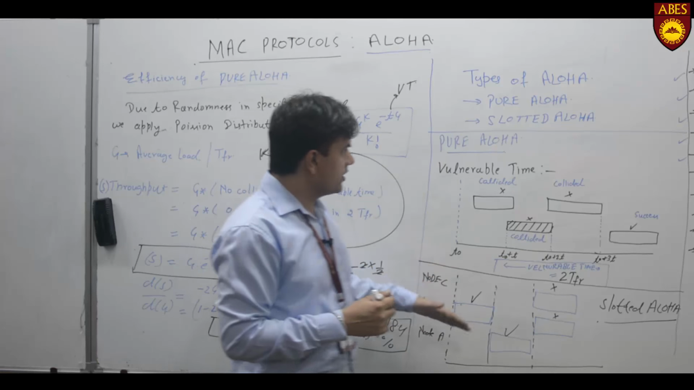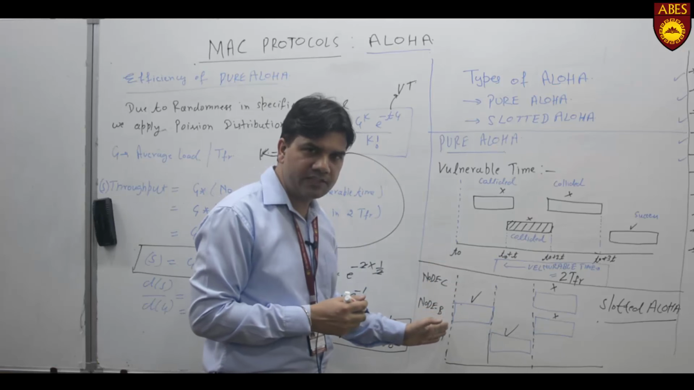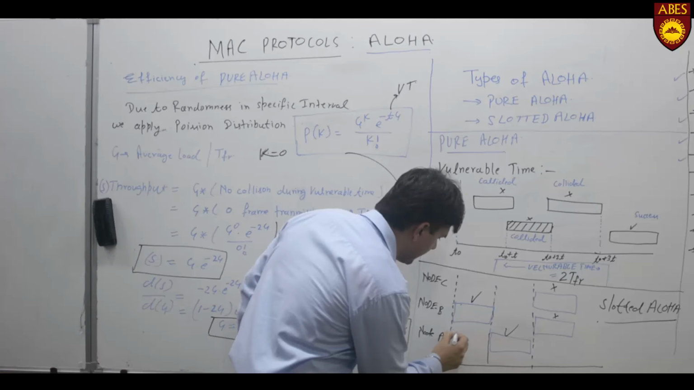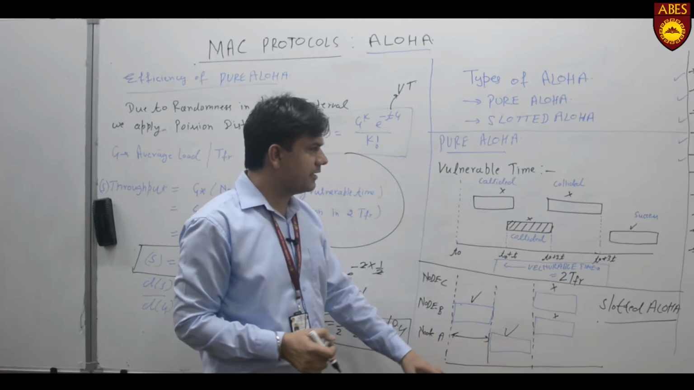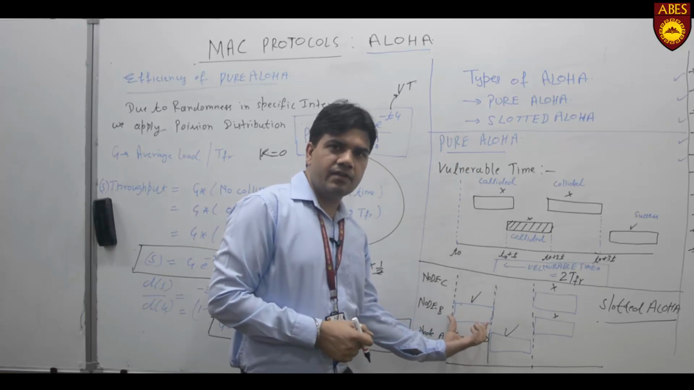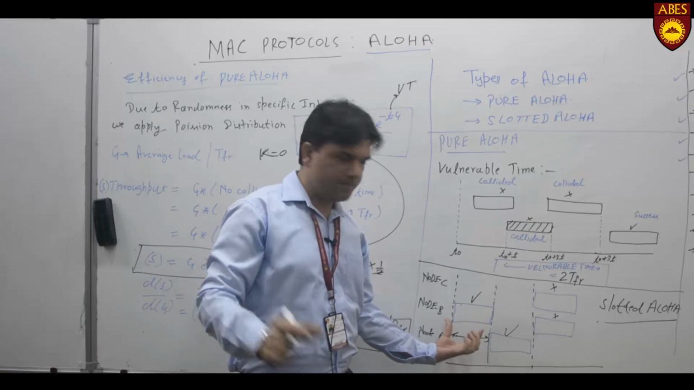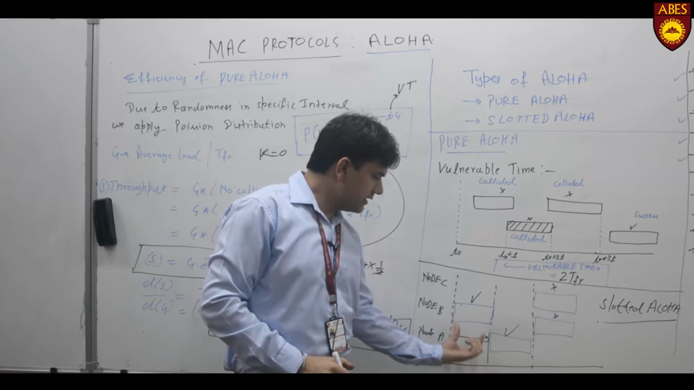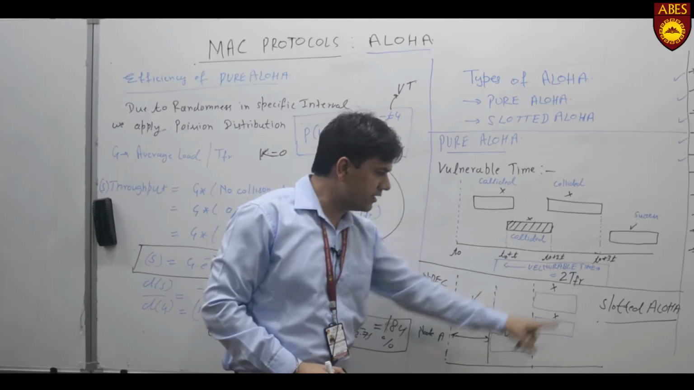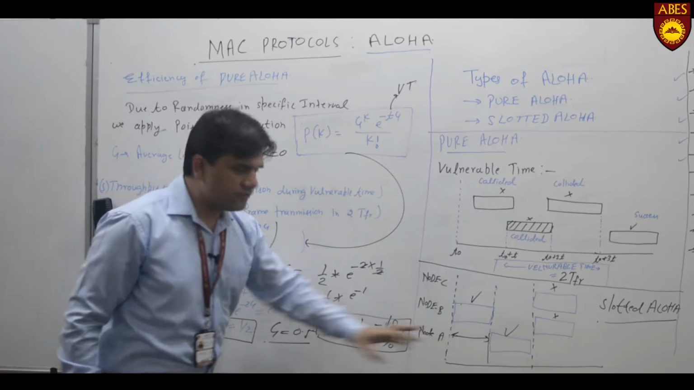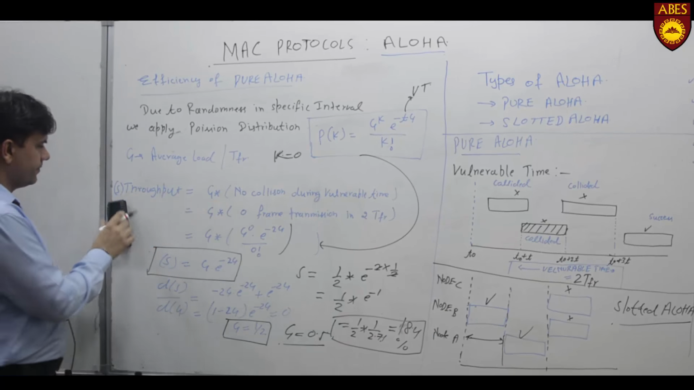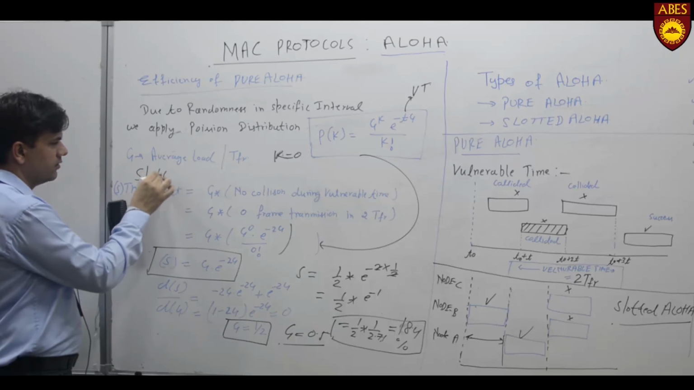So slotted Aloha takes a certain fixed time during which we can transmit the data, and accordingly in this case the vulnerable time will be reduced to half of the pure Aloha. Why? Because this is the only time where we need to stop the transmission by other nodes. If other nodes are not transmitting, then this is the vulnerable time. After this time, any node can transmit. So vulnerable time is reduced from 2 TFR to 1 TFR. If we use this value 1 TFR, we can again calculate throughput for slotted Aloha by modifying this calculation.